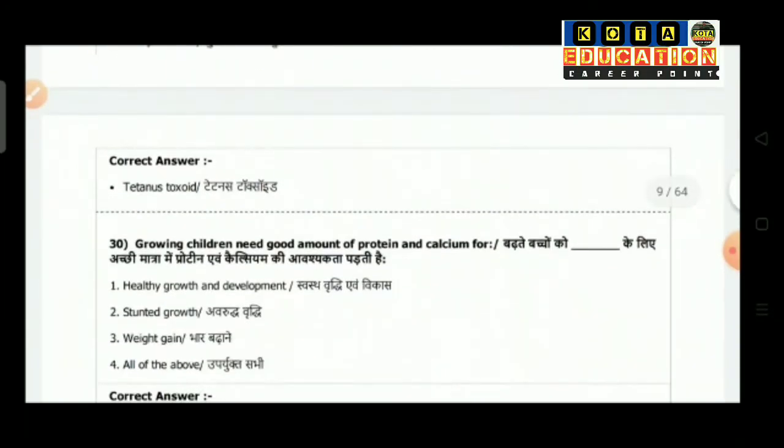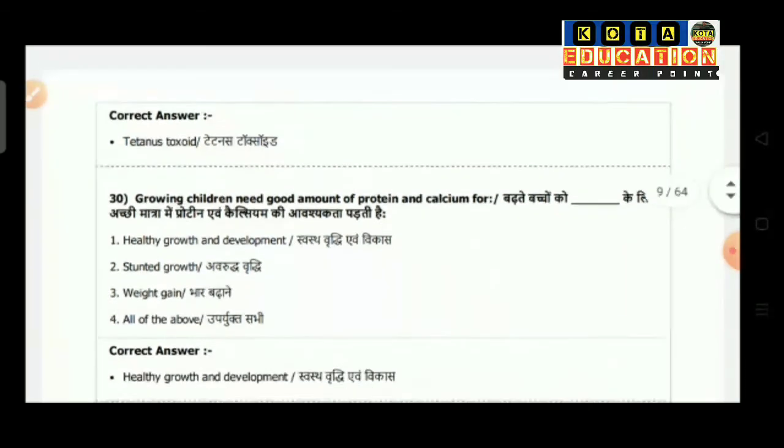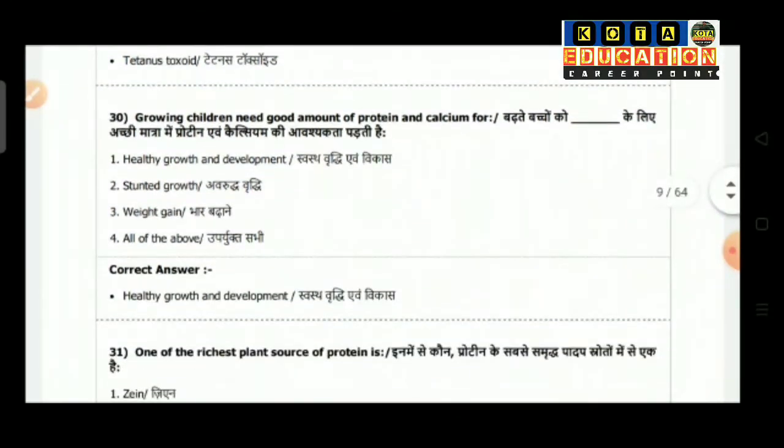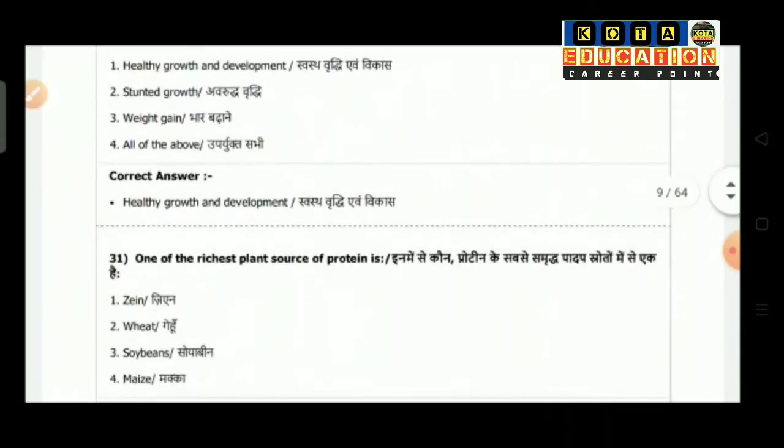Question number 30 is growing children need good amount of protein and calcium for. Option 1 is healthy growth and development, option 2 stunted growth, option 3 weight gain, option 4 all of the above. So the correct answer is healthy growth and development.